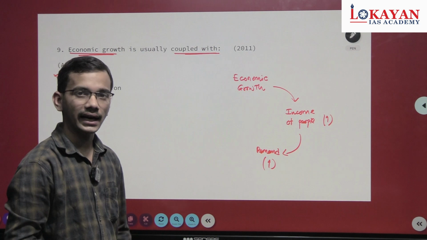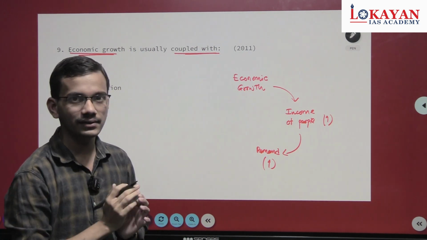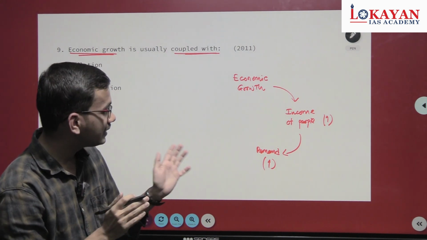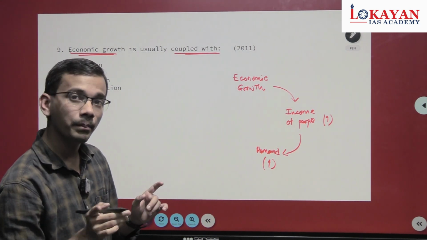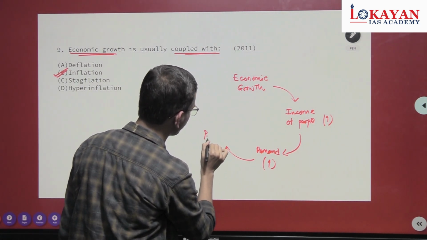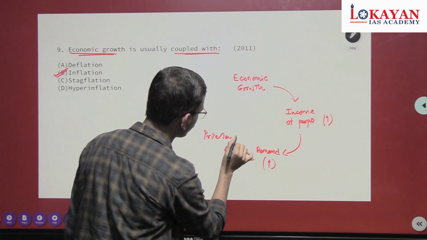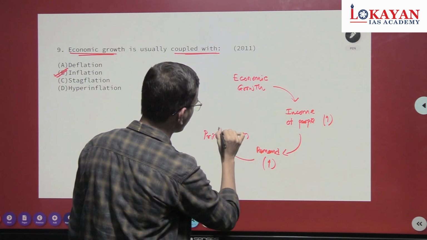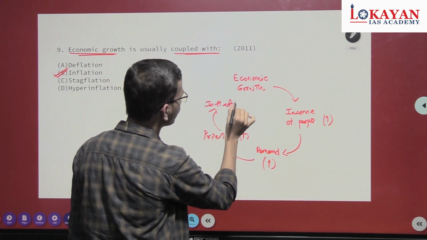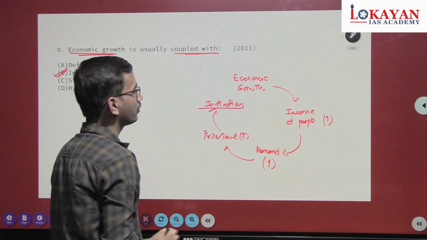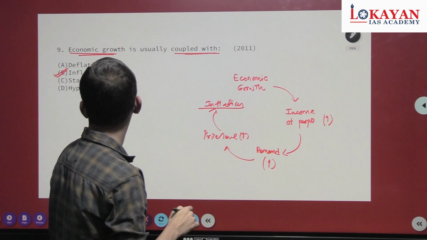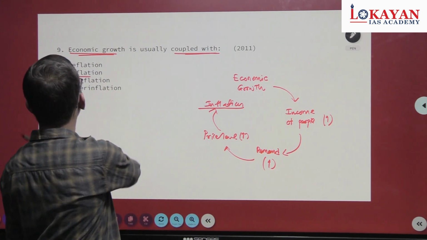Demand increases, and if the aggregate output supply remains the same or doesn't match the pace of increasing demand, then the price level will increase. This will lead to inflation, and this will lead to economic growth. This is a cycle. Okay, so the correct answer is inflation.